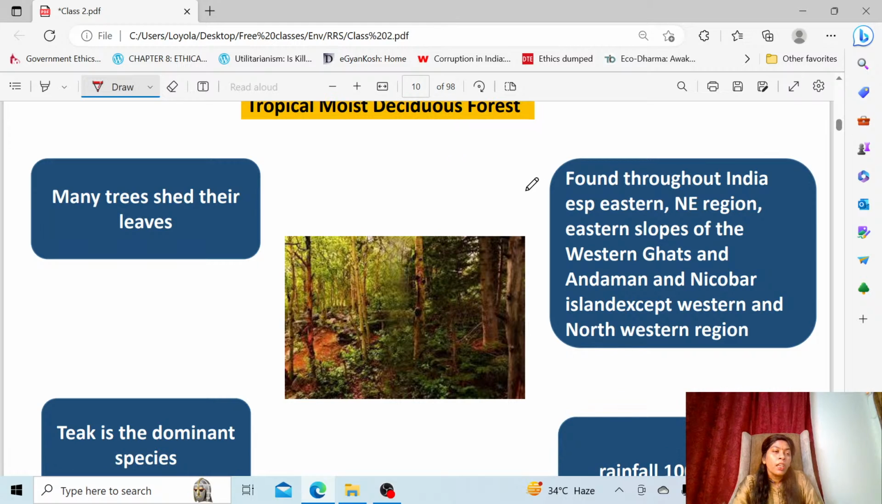Okay. So then what is the character of this forest? As you can see in the evergreen forest, I already told the canopy is very dense. There is layered structure.